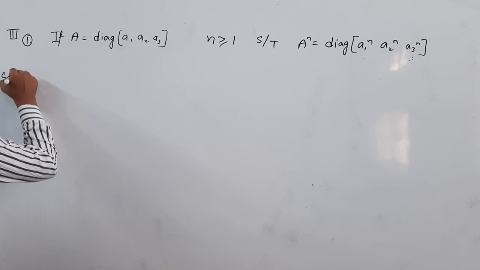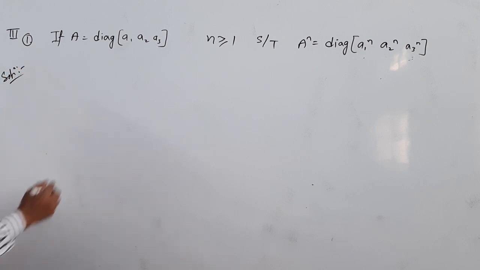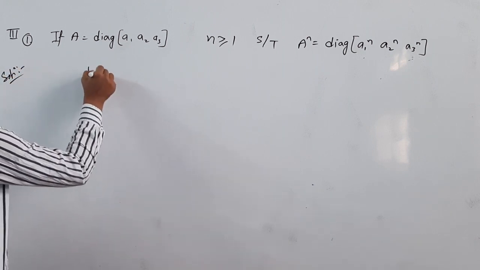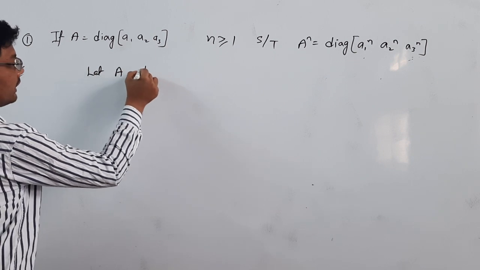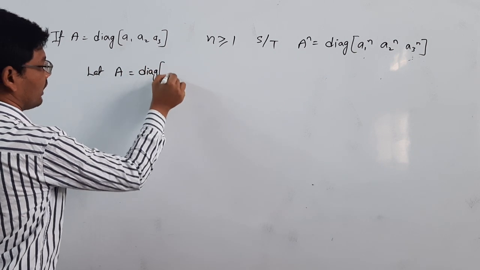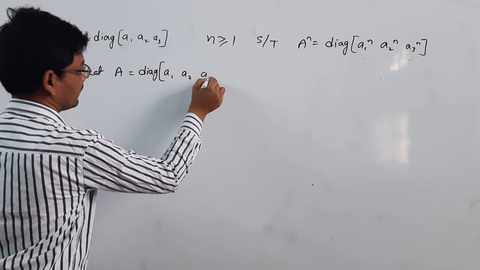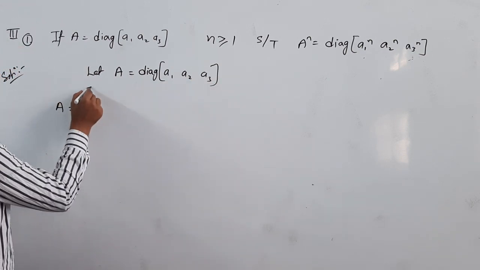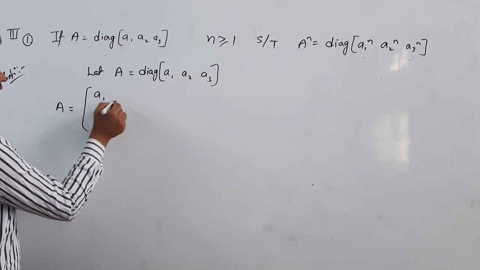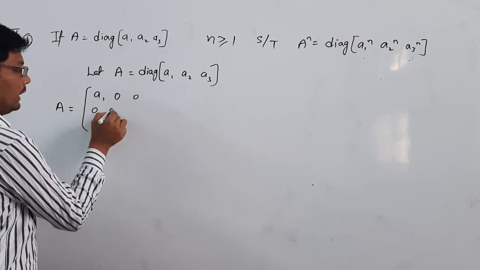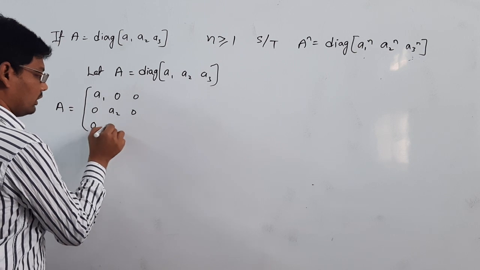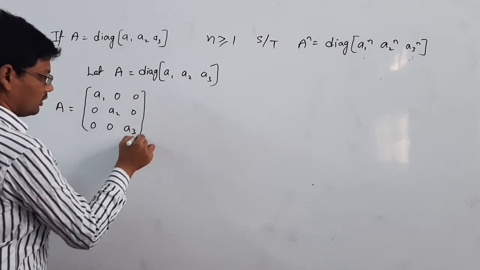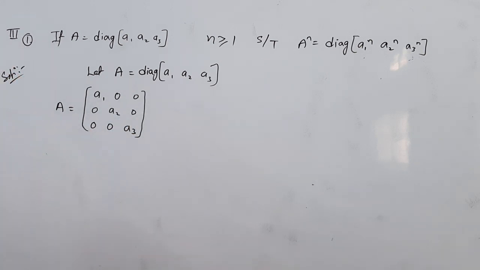The solution is: let A be equal to diag of a1, a2, a3. Can I write this diagonal matrix as a1 0 0, 0 a2 0, 0 0 a3? This is the diagonal matrix here.